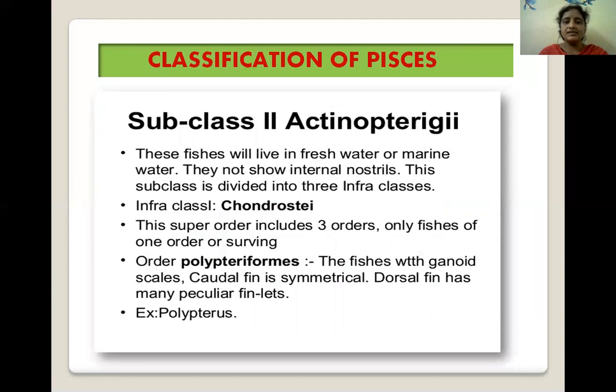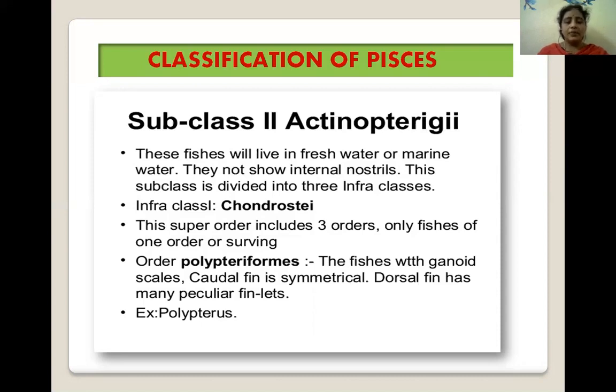Next subclass, Actinopterygii. These fishes live in freshwater or marine water. They do not show internal nostrils. This subclass is again divided into three infraclasses. The infraclass one is Chondrostei. This superorder includes three orders, only fishes of one order are surviving.